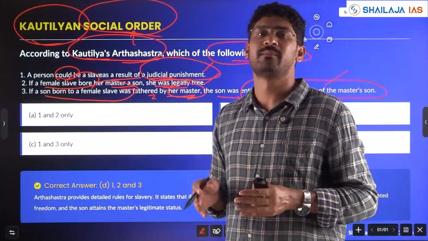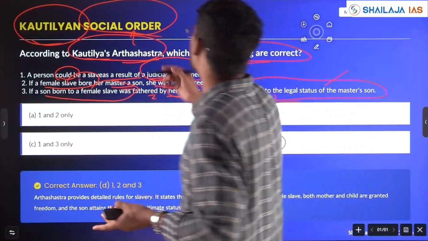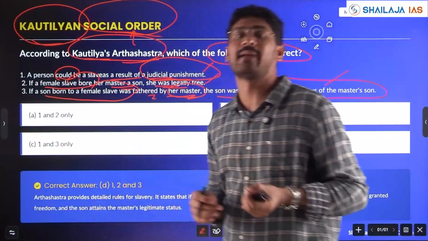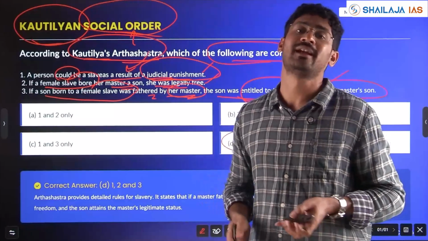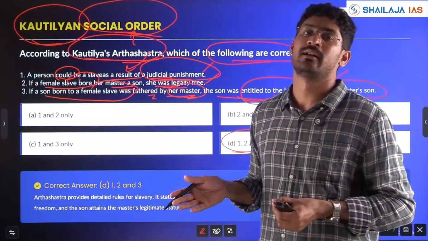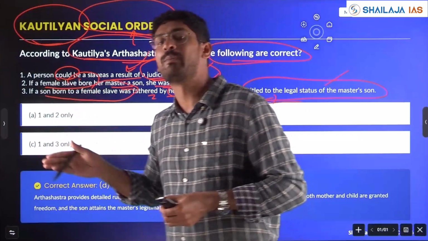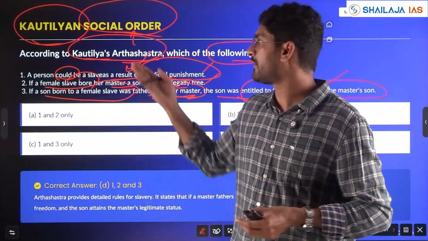With this kind of statement, except the UPSC examiner, no one would have studied Arthashastra and social order in detail unless you are a history scholar. Sometimes the option UPSC gives is different from what you think.